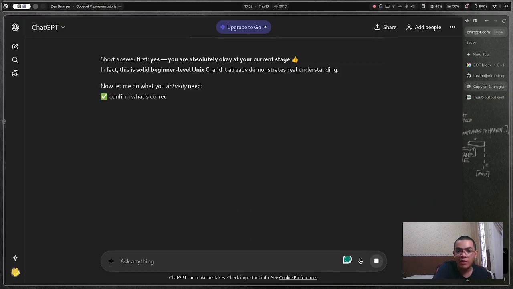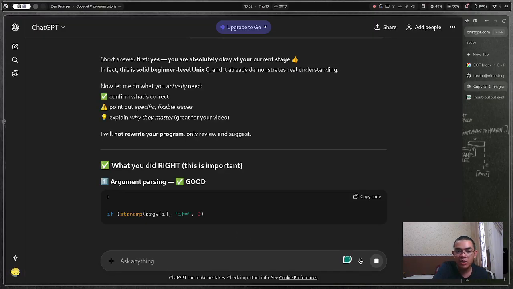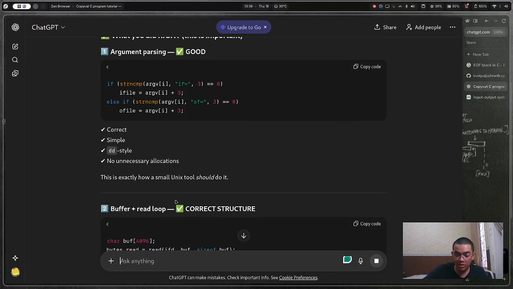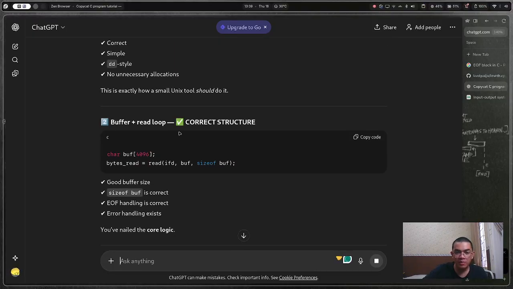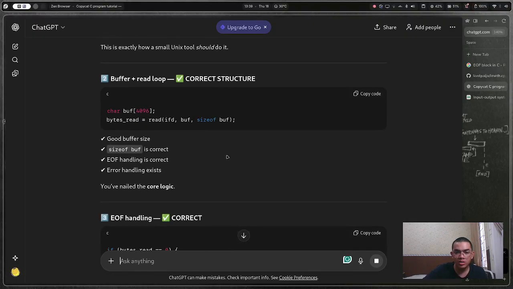Yes, you are absolutely okay with your current stage. In fact, this is a solid beginning of Linux C development, with specific fixable issues. Argument parsing, good. What did you write? This is important. Correct, simple style. Buffer plus read loop, correct structure. Buffer size is correct. EOF handling is correct.